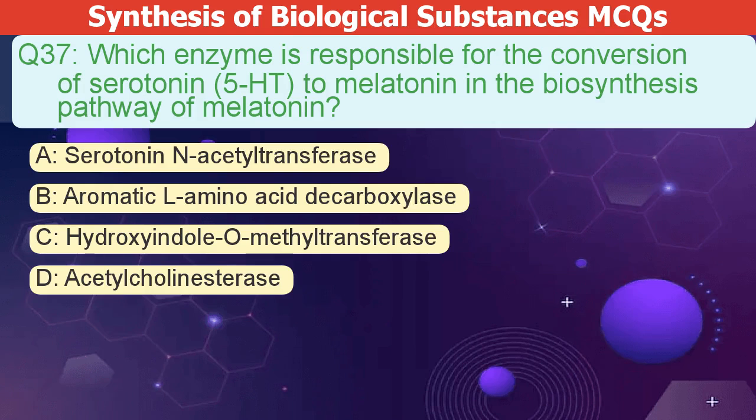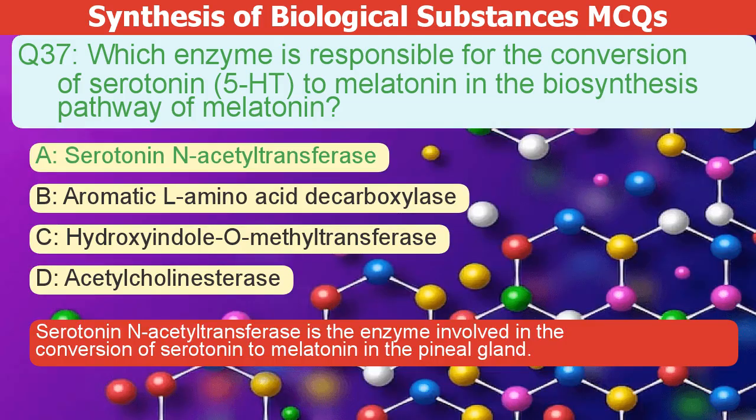Which enzyme converts serotonin, or 5-HT, to melatonin? A. Serotonin N-acetyltransferase. B. Aromatic L-amino acid decarboxylase. C. Hydroxyindole methyltransferase. D. Acetylcholinesterase. The correct answer is A.